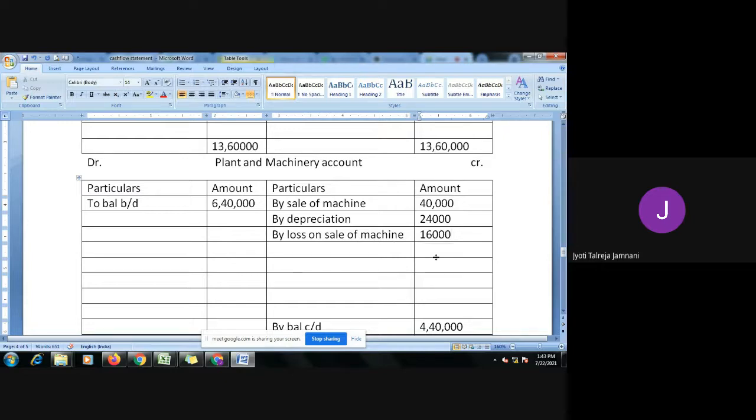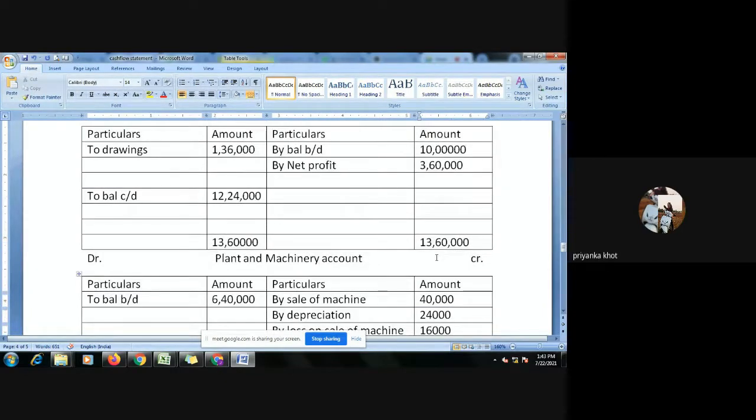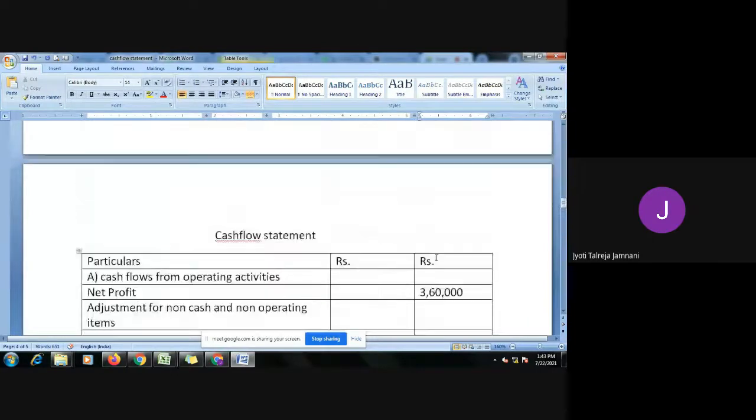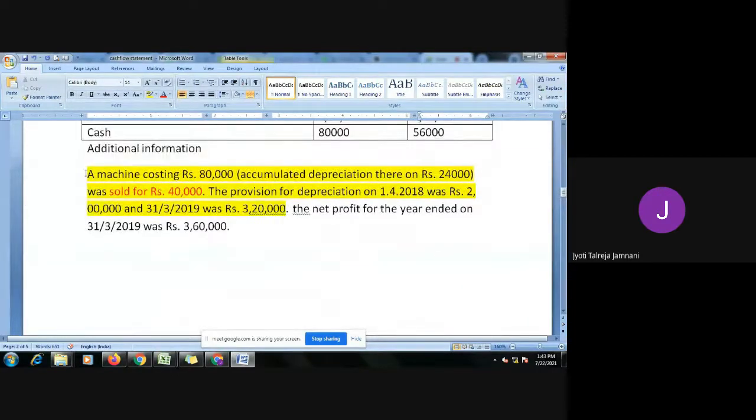Is this clear? Yes, ma'am. Okay. Now we'll see what else is here. So we are done till here. This part, sale of machine, is done.